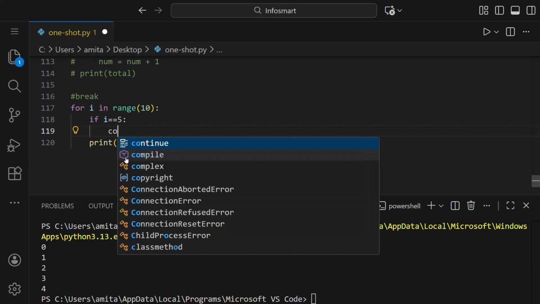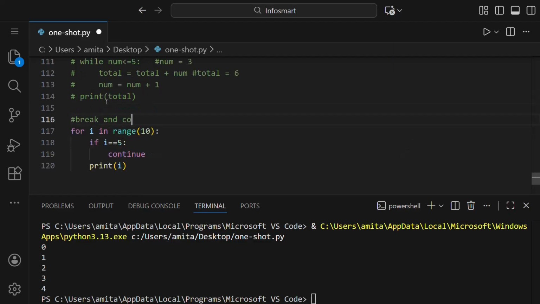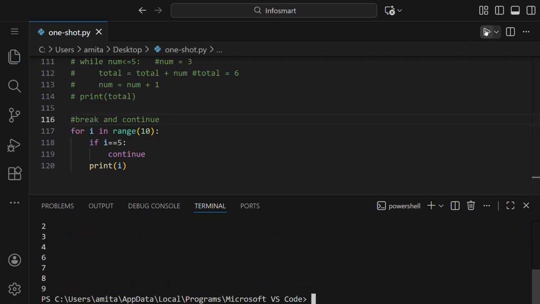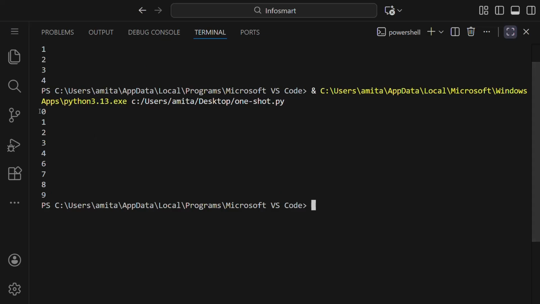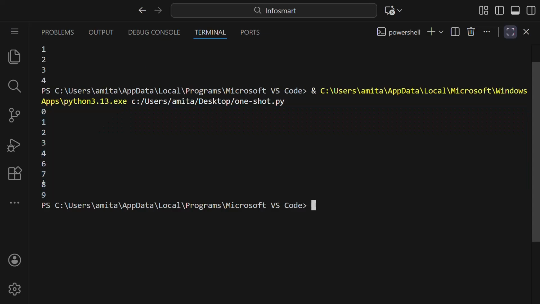Instead of break, if I write continue here, then what happens? Let us see. You can see 0, 1, 2, 3, 4, and 5 is missing. Rest all from 0 to 9 is printed.